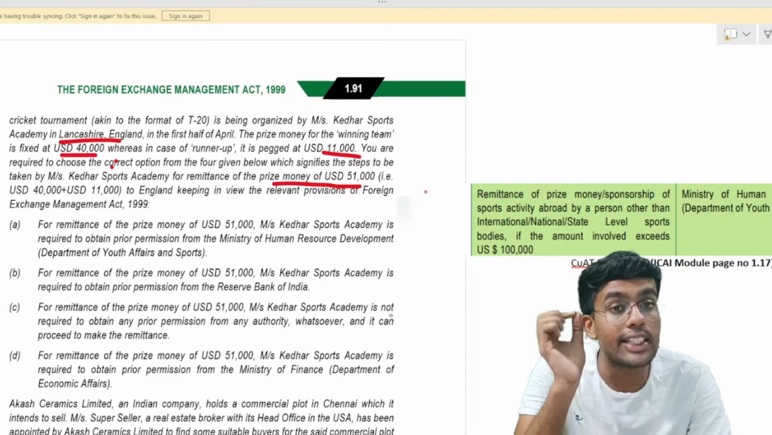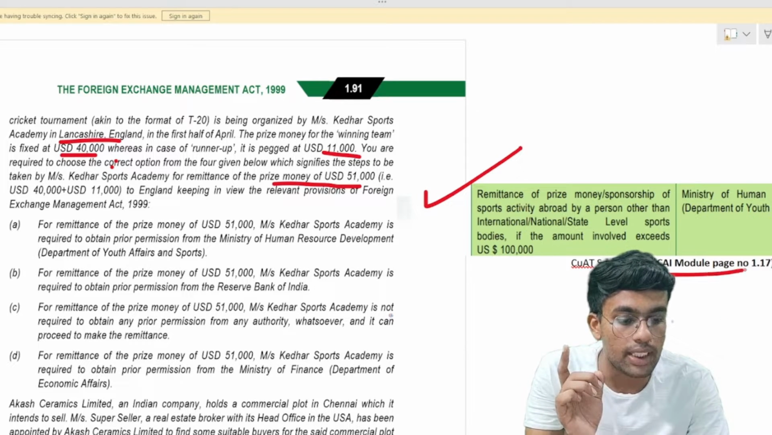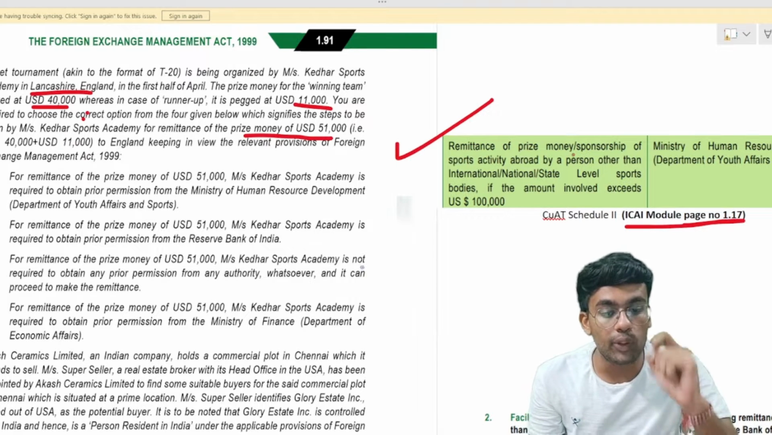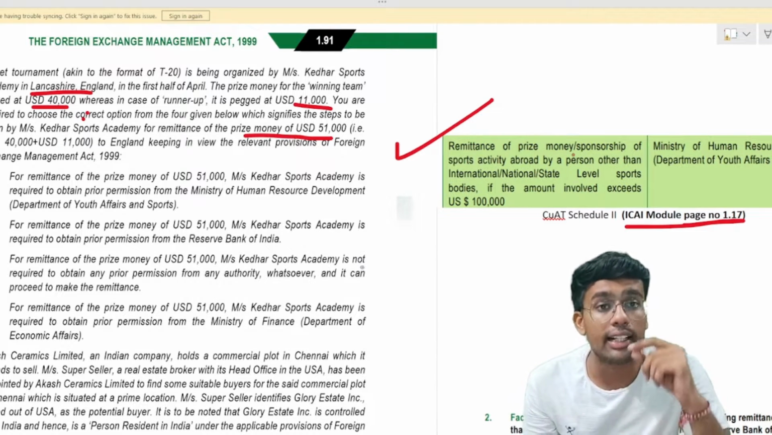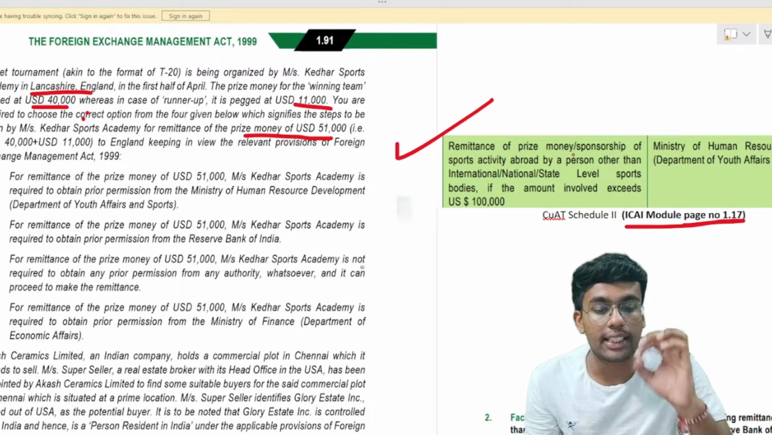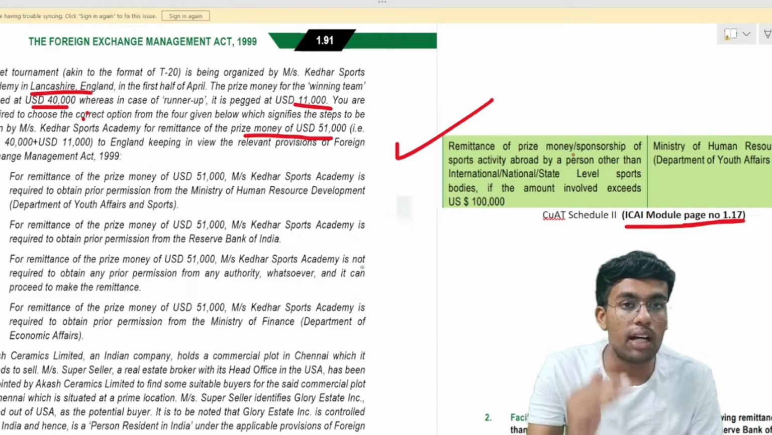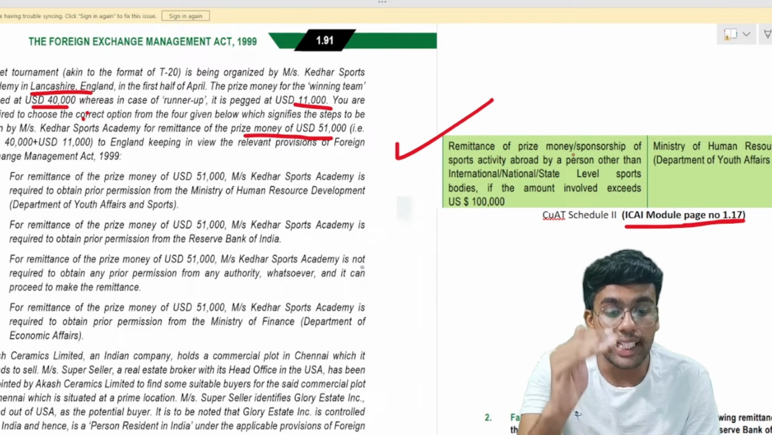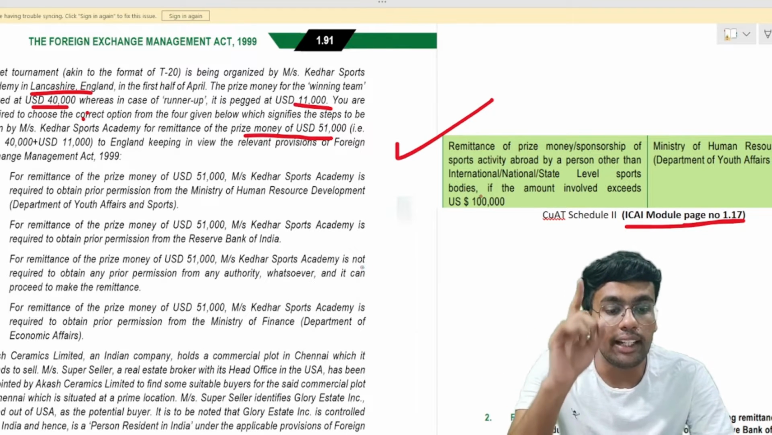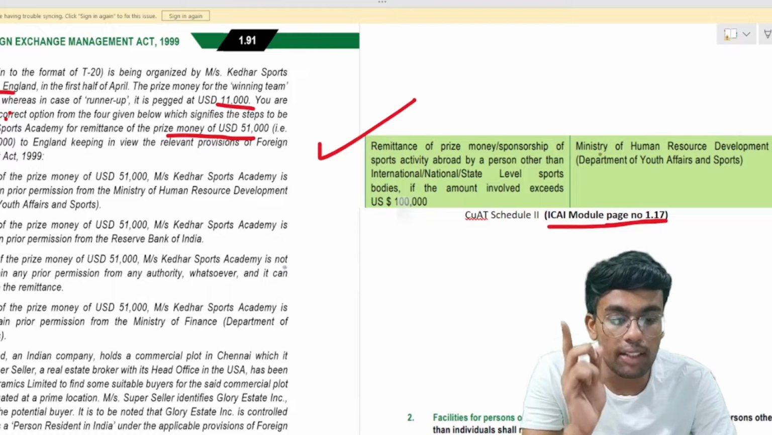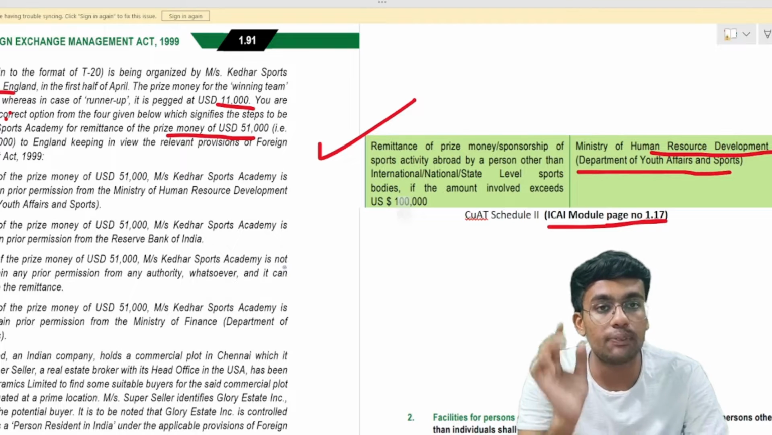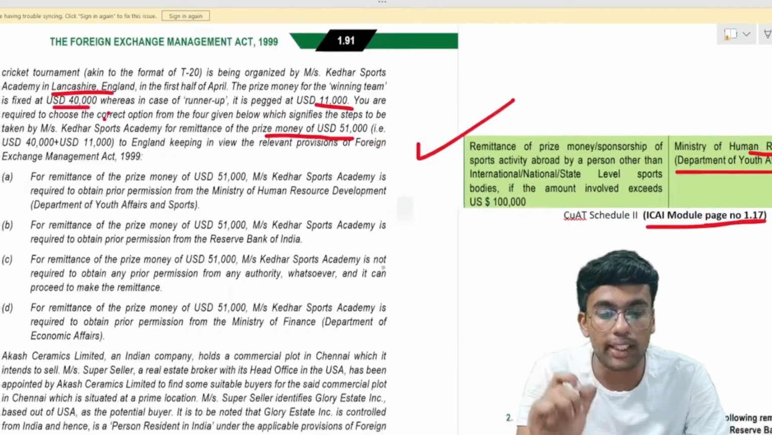Here I have put a screenshot for your reference. You can refer to the ICAI module page number 1.17, which says that remittance of prize money or sponsorship of sports activities abroad by a person other than international, national or state level sports bodies, if the amount involved exceeds $1 lakh US. So if the amount of remittance is more than $1 lakh and is being made by any person other than national, international or state level sports bodies, then you need prior approval of whom? Prior approval of the Ministry of Home, Human Resource Development, or Department of Youth Affairs and Sports is definitely required in order to make such a remittance.